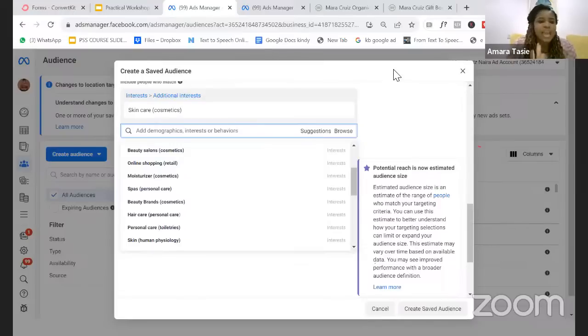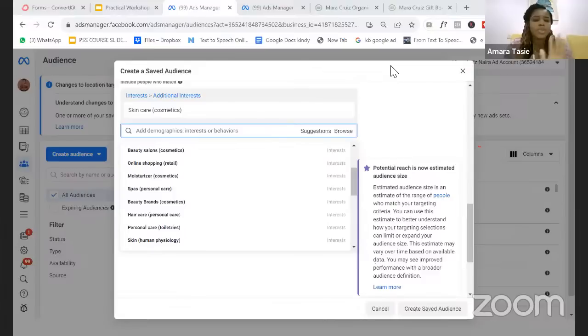Are we seeing things that we can do in our business? Are you thinking about your business and seeing exactly how to put in the detailed targeting? You're telling Facebook, go and target the person that is interested in skincare. You're telling Facebook, go and target the person that is interested in buying online. You're not just leaving it to fate. You're not leaving it to hope that, oh, let them just target anyhow, right? You're actually putting in keywords of people that are interested in your product or that want to buy your products.